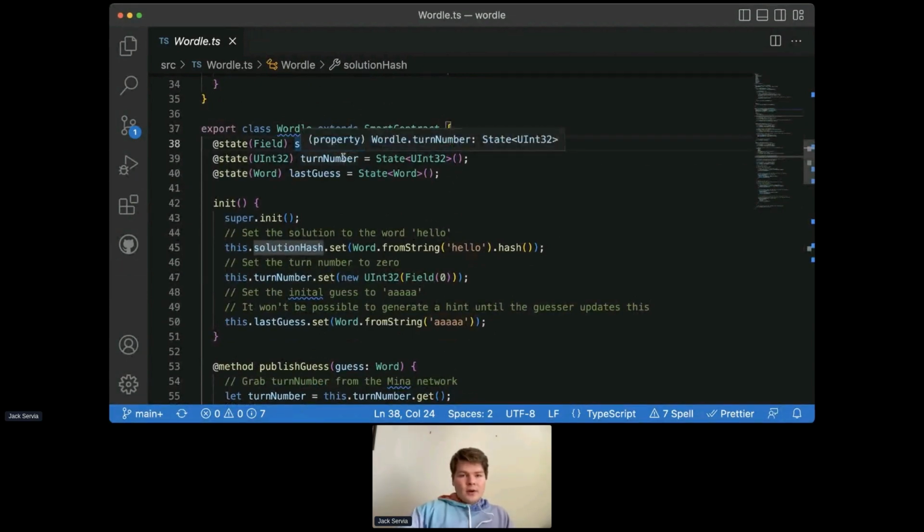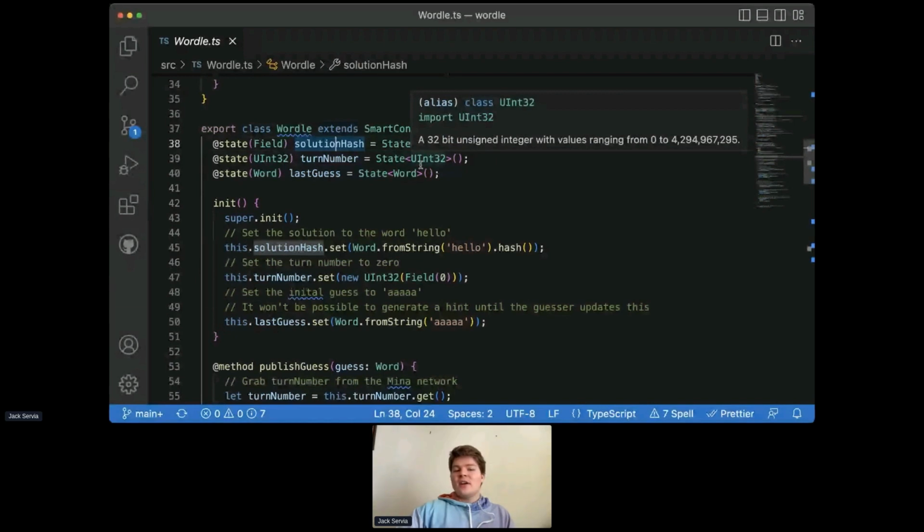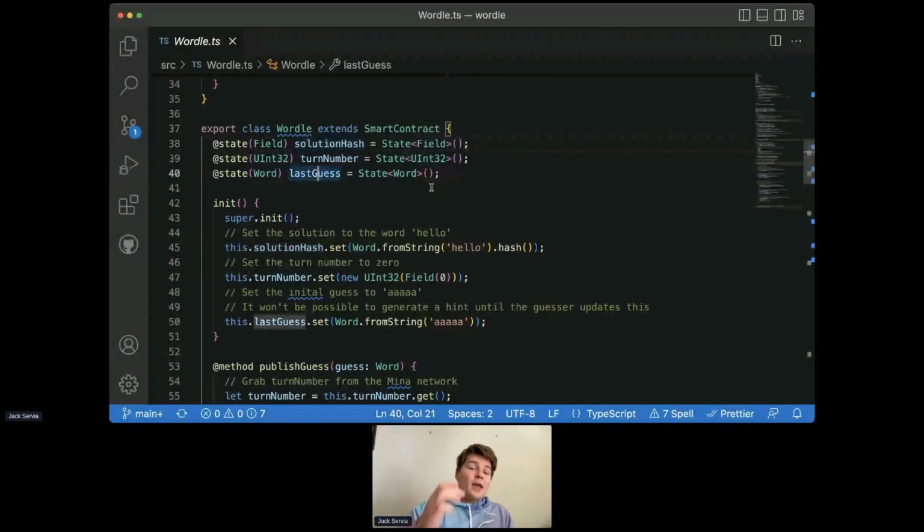We also have a turn number, which is again what it sounds like. This is the number of turns. We use this to determine whose turn it is, so that the hint generator can't generate a hint on the guesser's turn, for example. And then we have last guess, which is the state that we use to remember the last guess that we made. And then this also gets mutated in order to communicate the hint that the hint generator has added for a given guess.